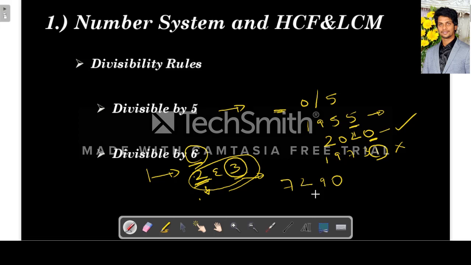7290. See, the unit digit is 0, so this is divisible by 2, and the sum of digits: 7 plus 2 is 9, 9 plus 9 is 18. So 18 is a multiple of 3. So this number is divisible by both 2 and 3, hence this number is divisible by 6.